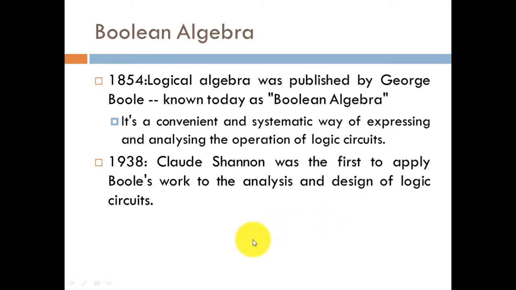In this particular slide, we will give a brief historic overview of Boolean algebra, that is, who invented it. In 1854, logical algebra was published by George Boole. So he would be called the father of Boolean algebra, which is known today as Boolean algebra. It was made by Boole, and on the name of Boole we call it Boolean algebra. Boolean algebra is a convenient and systematic way of expressing as well as analyzing the